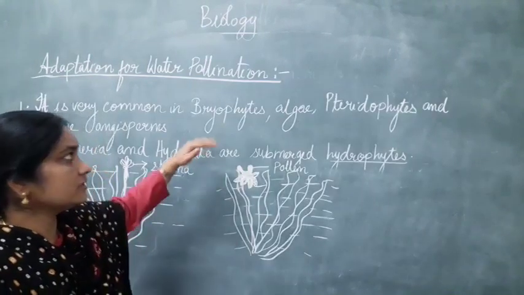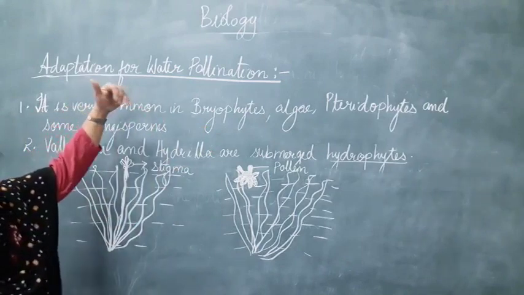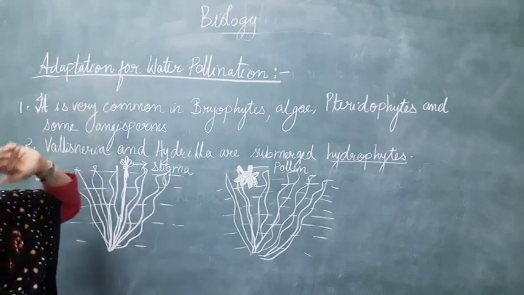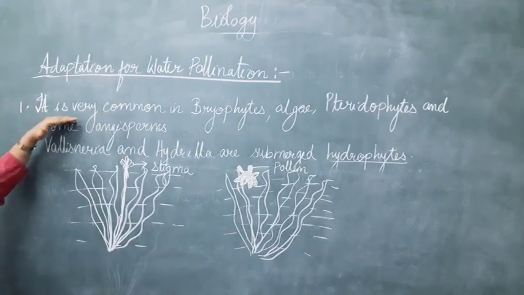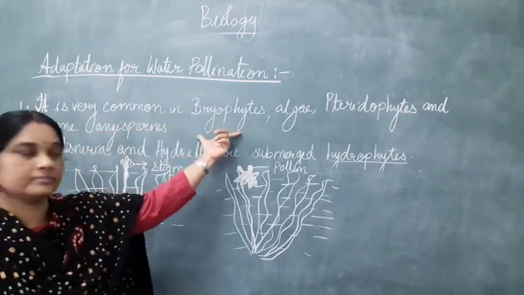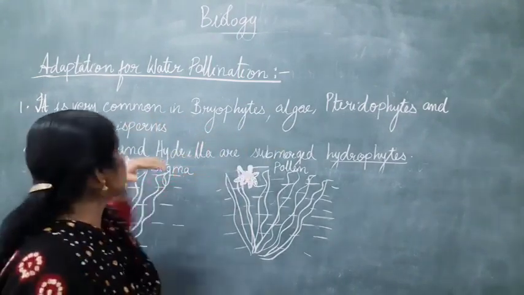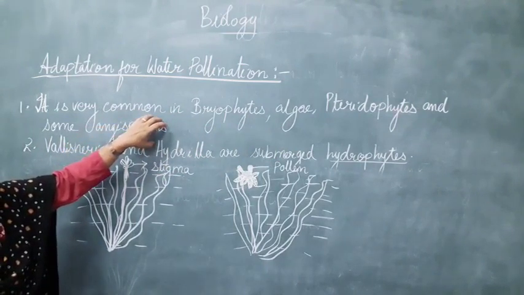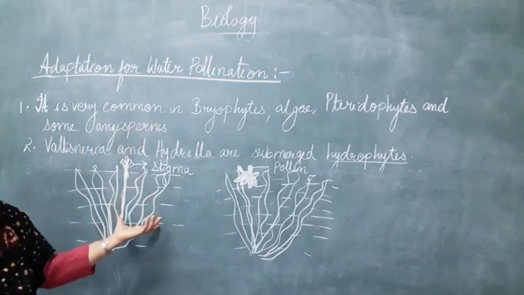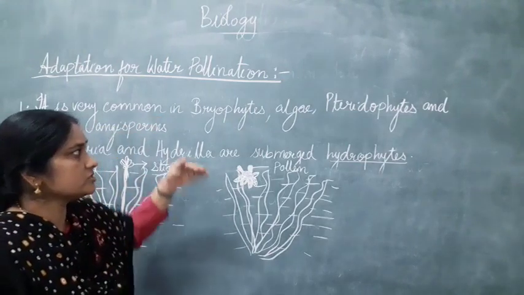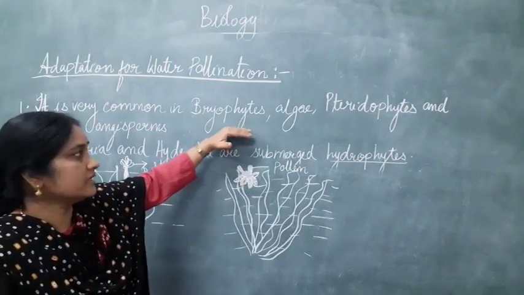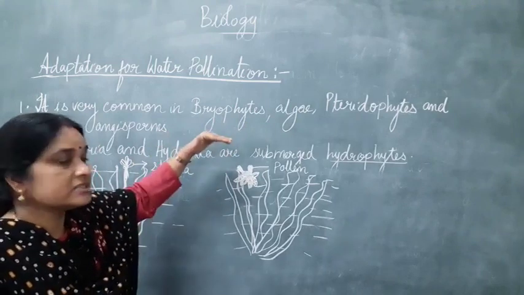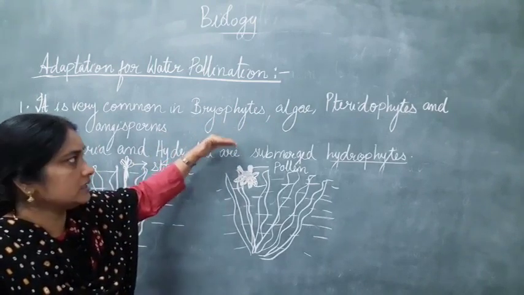So next, children, we had already studied the adaptation of flowers for wind pollination. Let's study the second type, adaptation of flowers for water pollination. Water pollination is very common in the lower plants like bryophytes, algae, pteridophytes and also in some angiosperms. The main feature here is that for the transfer of pollen grains, water is needed. Water is very important. The distribution of these lower plants is also in a very limited place because of the need for water, because for pollination, water is needed in these plants.